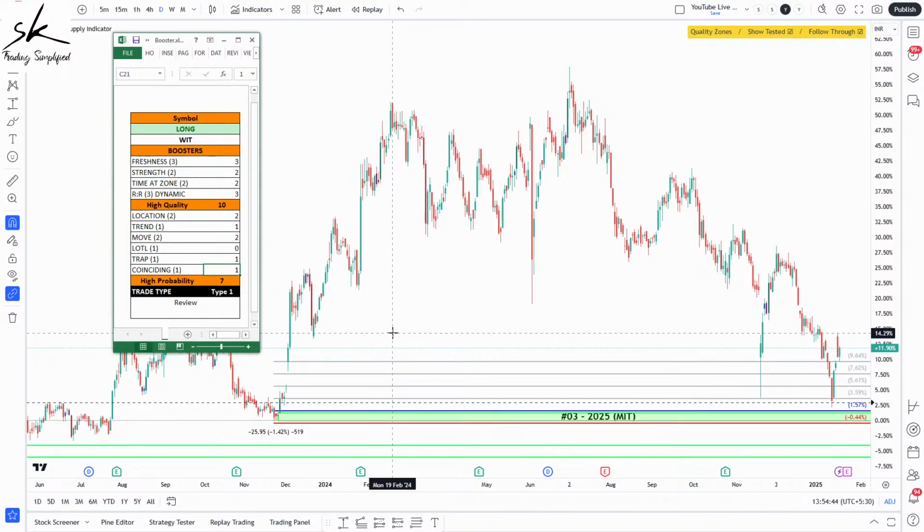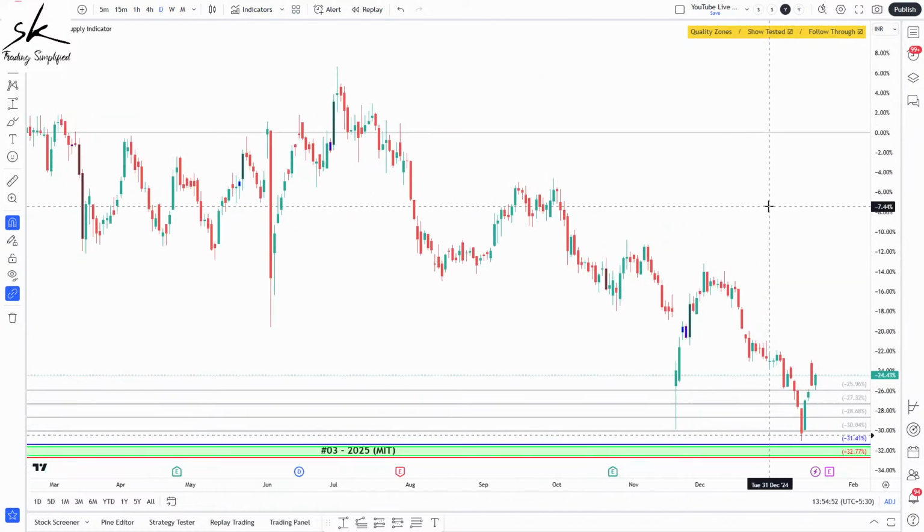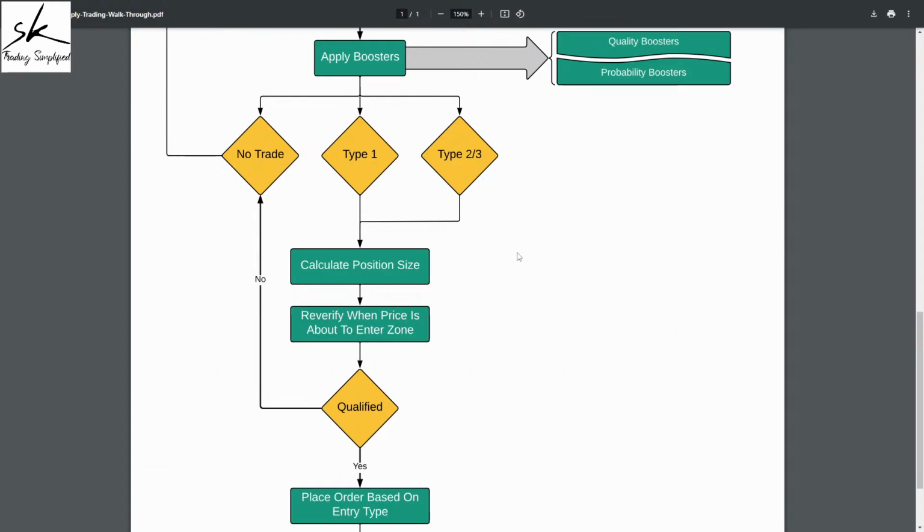So if you look at the overall scoring, we have a high quality setup and also a high probability setup. And high quality, high probability can be done as a type 1 trade. So this is definitely qualified for us as a type 1 trade. And let's move forward with our next step. So yes, we know this is going to be a type 1 trade for us.